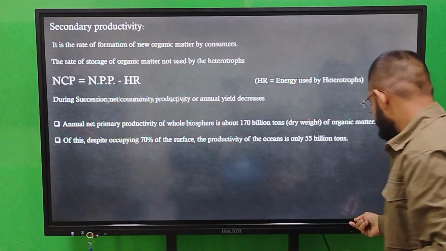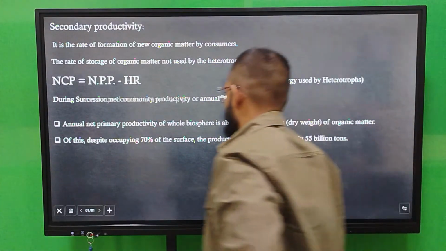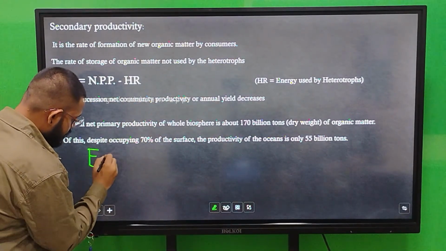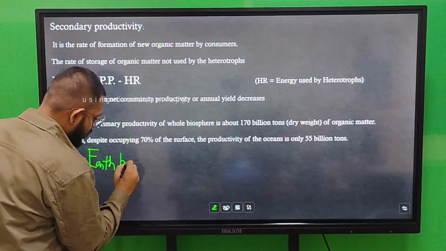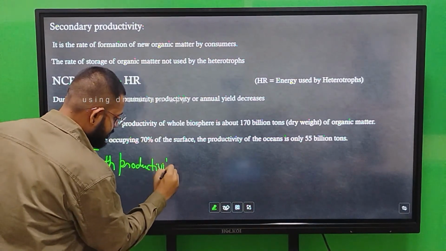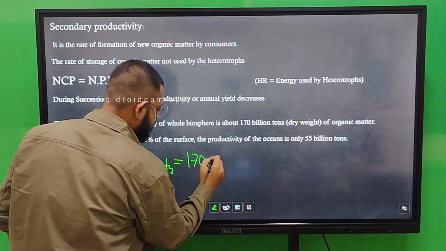Again, see, Earth productivity is equal to 170 billion ton.